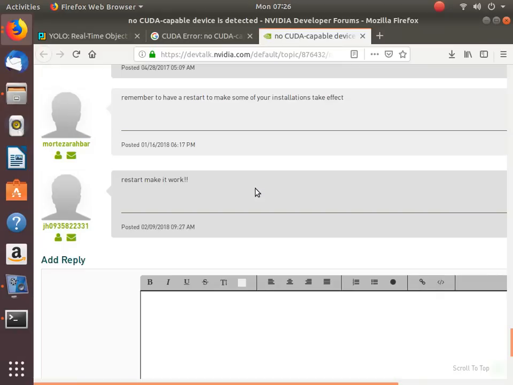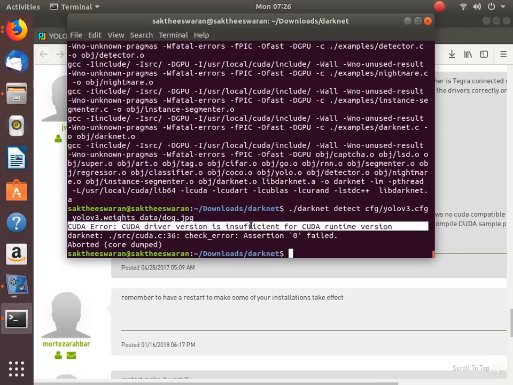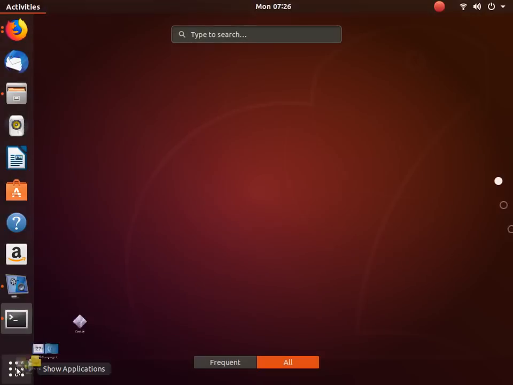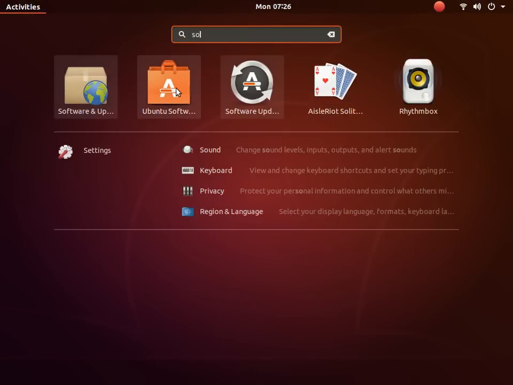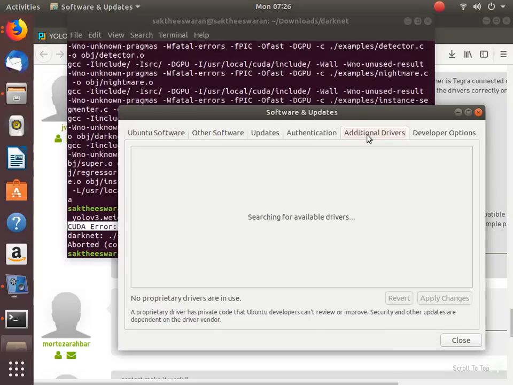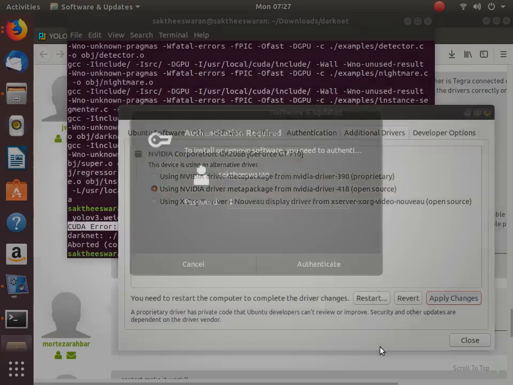So let's restart. They are saying that the CUDA driver is not suitable, so we have to change the driver. Let's go again to the software manager, go to additional drivers, and let's go back to 418. After changes, give your password.